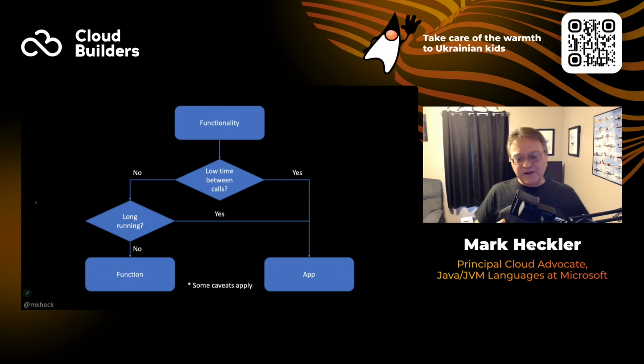And again, this is where we get into those caveats, right? Because we now have a lot of different options in various different cloud environments where you have scale to zero capability. So you'll have applications or containers that can be scaled to zero after a period of inactivity, which is great for the billing. But here's where you start to kind of look at, does it make sense from a warm-up perspective, and even then the billing perspective? Because even if you run, let's say, a container application, and you run it 24/7, are you saving a lot by having it scaled to zero in between those calls if the calls hit a certain frequency rate?